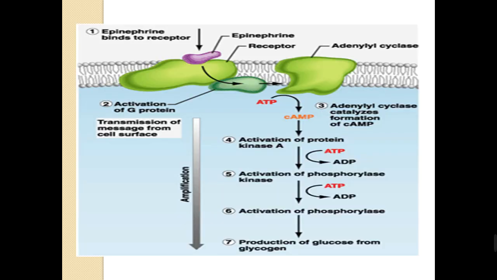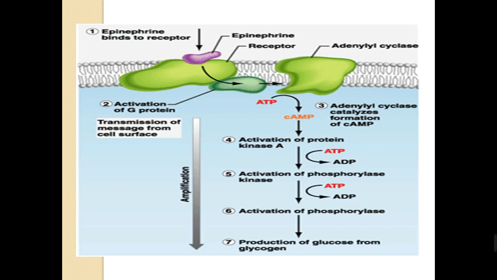This figure will give us some insight about the cyclic AMP and the surface receptors. As an example of the surface receptors, we see in the first step epinephrine, which is a hormone, binds to the surface receptor, which is called the epinephrine receptor.